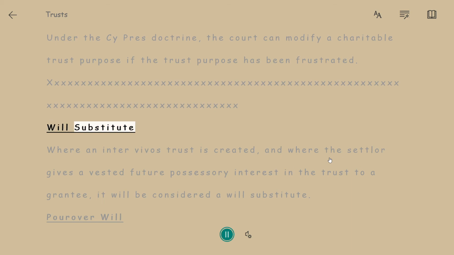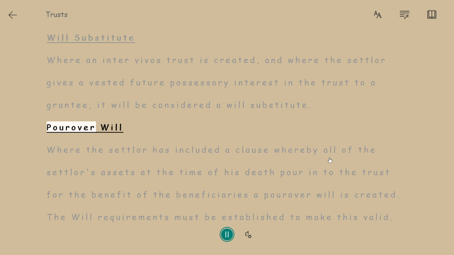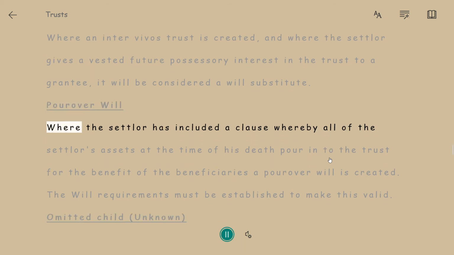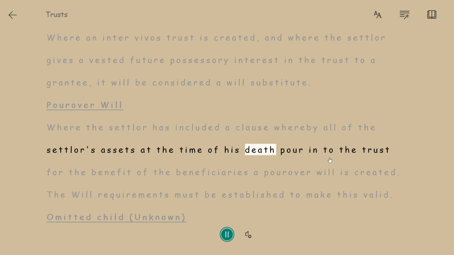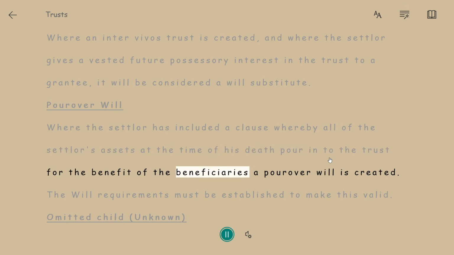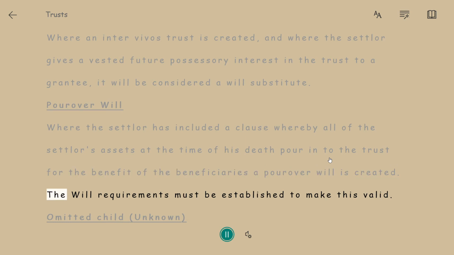Will substitute. Where an inter vivos trust is created, and where the settlor gives a vested future possessory interest in the trust to a grantee, it will be considered a will substitute. Pour over will. Where the settlor has included a clause whereby all of the settlor's assets at the time of his death pour into the trust for the benefit of the beneficiaries, a pour over will is created. The will requirements must be established to make this valid.